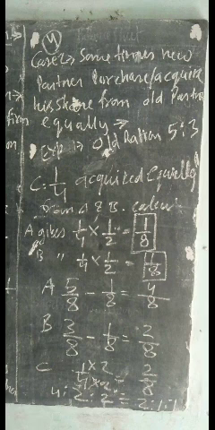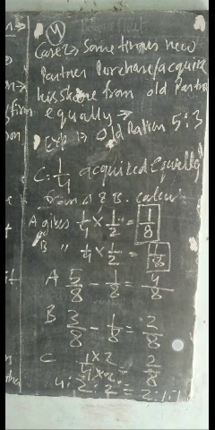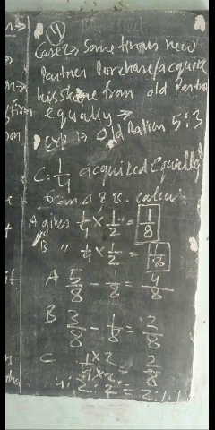C's share is 1 by 4, and converting into like fractions we multiply by 2 in numerator and denominator of C's share, and we find 2 by 8. The new ratio is 4:2:2, and after simplifying this ratio we get 2:1:1. This is the new ratio.